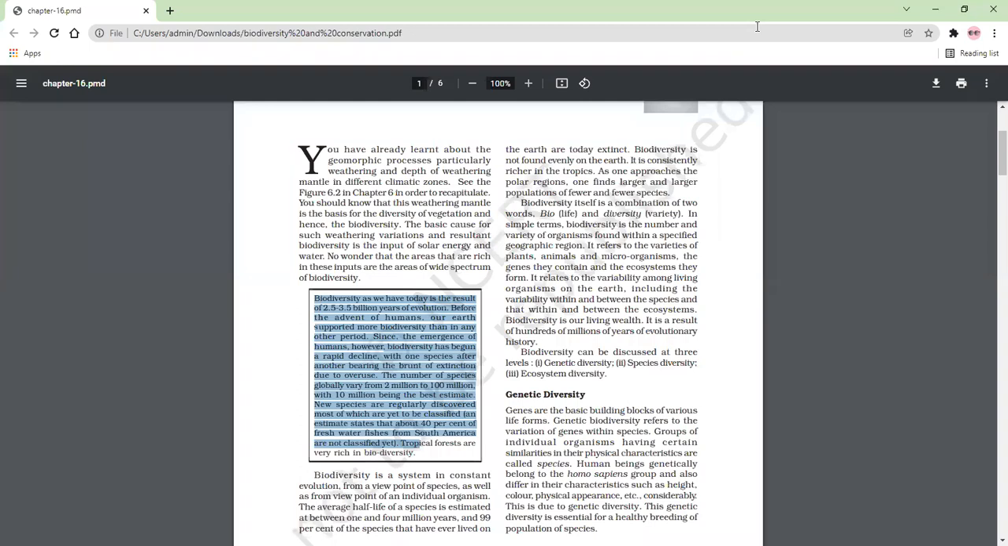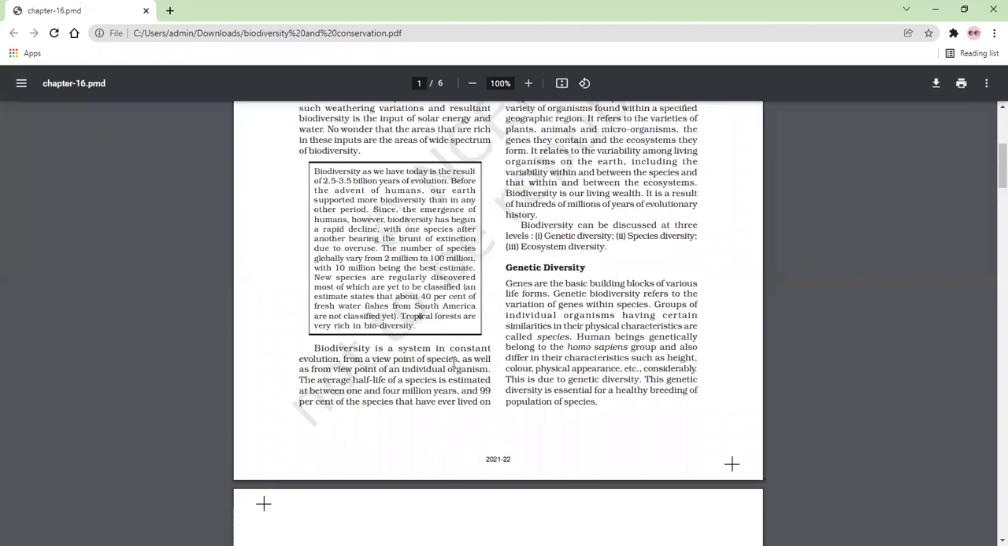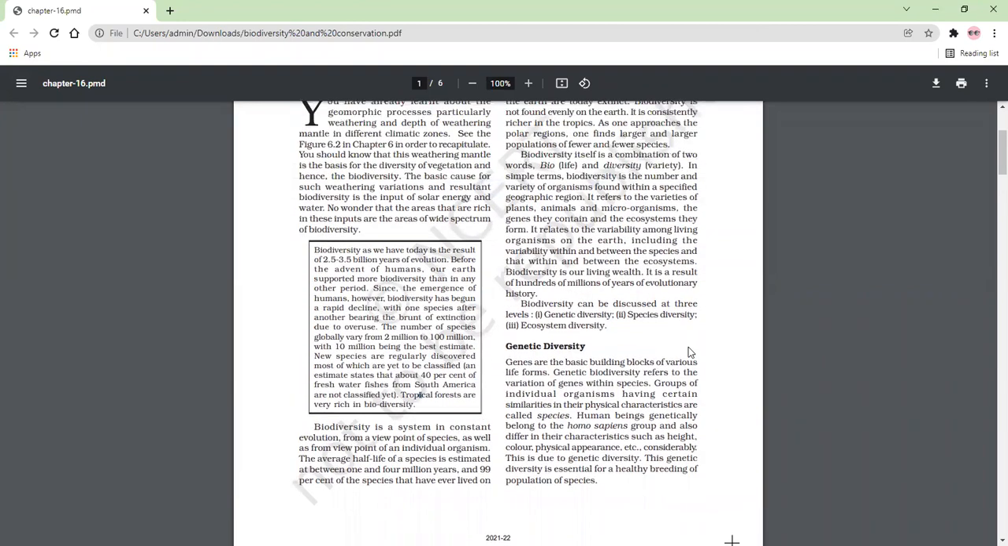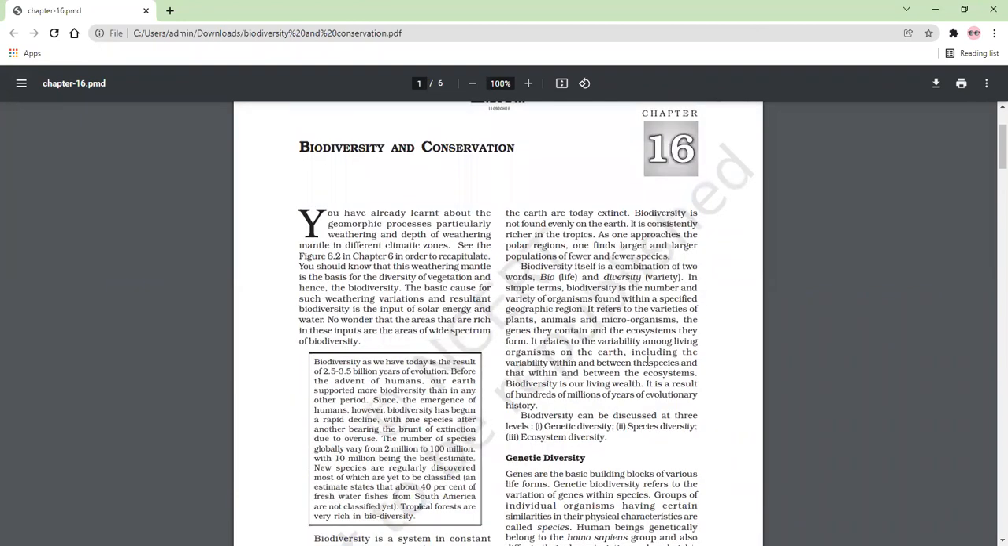Now, biodiversity is a system in constant evolution, from the viewpoint of species as well as from the viewpoint of an individual organism. The average half-life of a species is estimated at between 1 and 4 million years, and 99% of the species that have ever lived on the earth are today extinct.